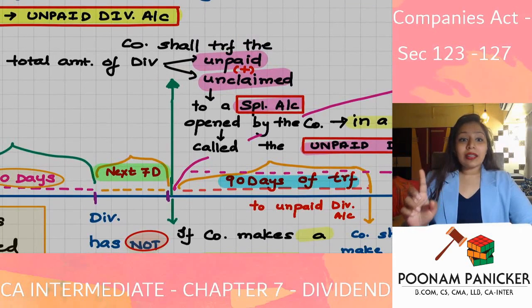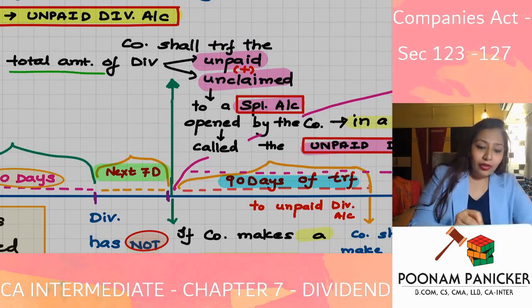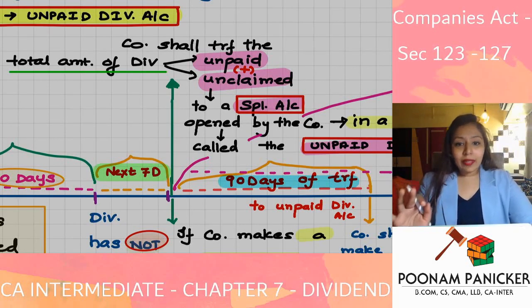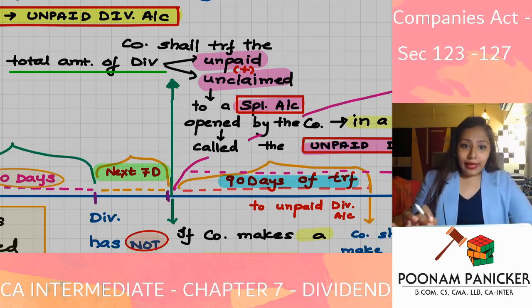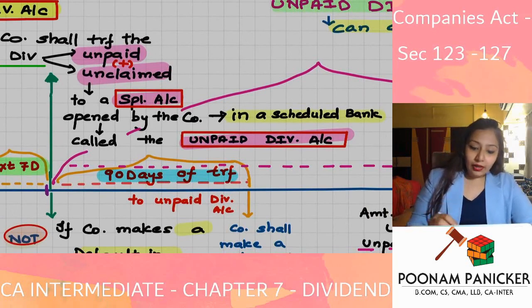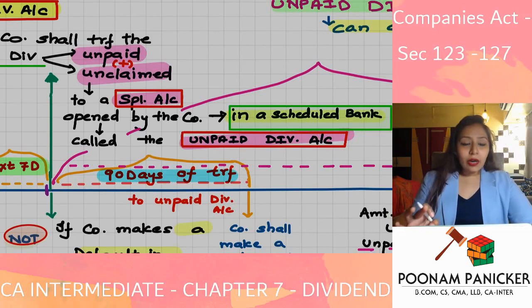The company shall transfer the total amount of dividend which is unpaid or unclaimed to a special account opened by the company in a scheduled bank, called the unpaid dividend account.